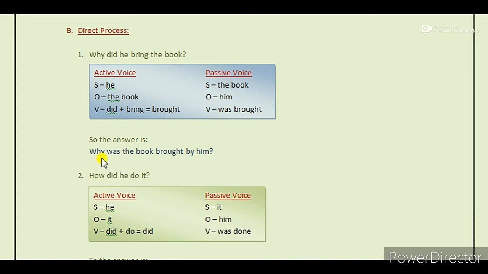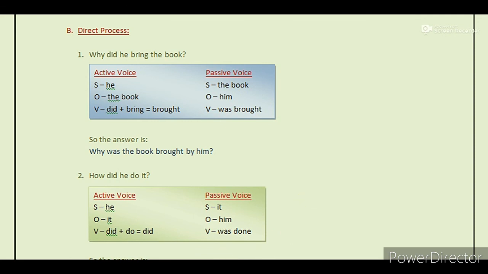So here, see. First comes the WH word why, next comes the auxiliary was, next comes the subject, the book, next comes the rest of the verb, that means brought, then comes the by, and finally the subject, him.